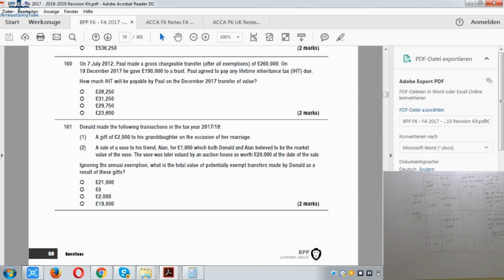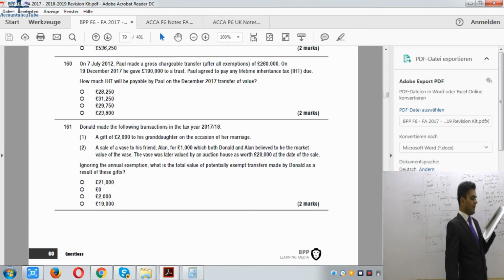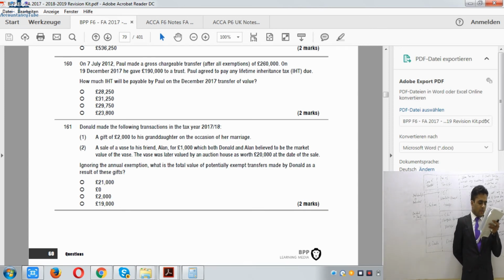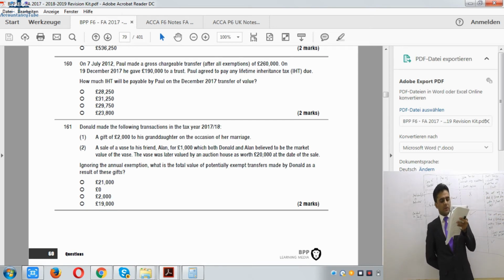The second one says sale of a vase to his friend Alan for £1,000, which both Donald and Alan believed to be the market value of the vase. The vase was later valued by an auction house as worth £20,000 at the date of sale.